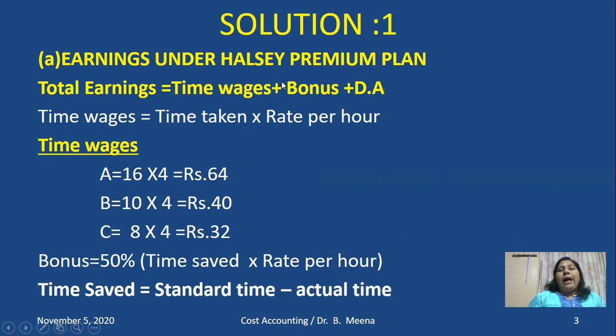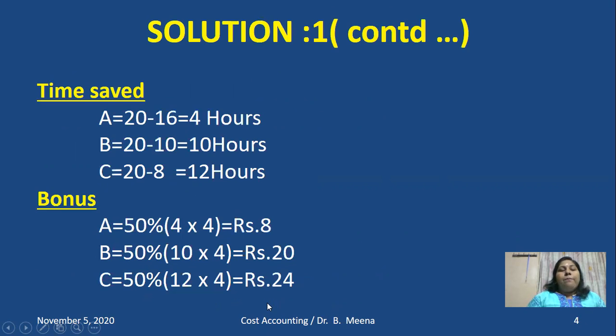Since we are working for Halsey premium plan, what is the formula to calculate the bonus? 50% of time saved into rate per hour. So how to calculate the time saved? Standard time minus actual time. So by using this formula, we'll come to know what is the time saved of A, B, and C. Look at this next slide.